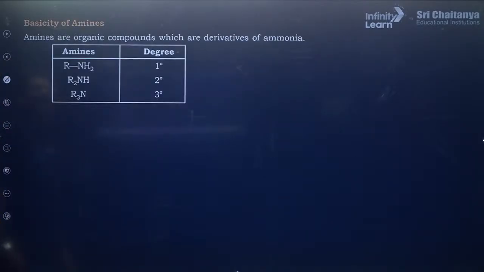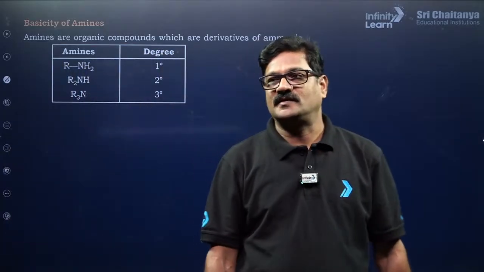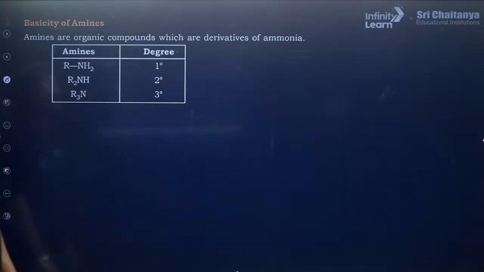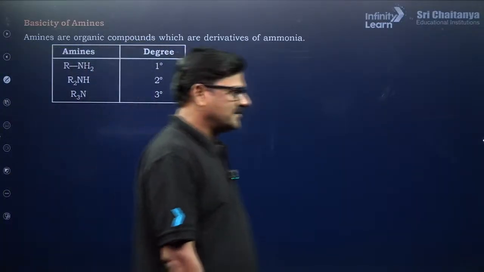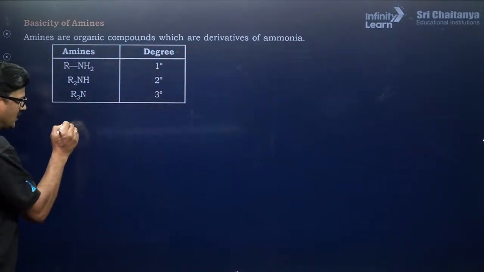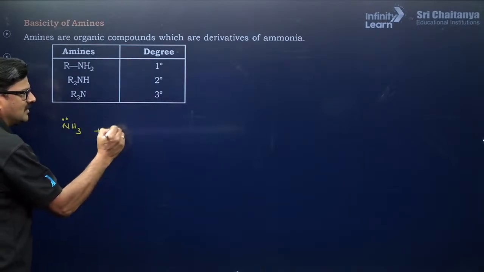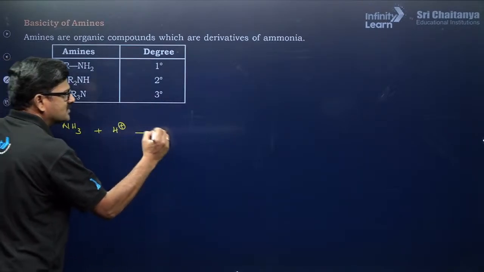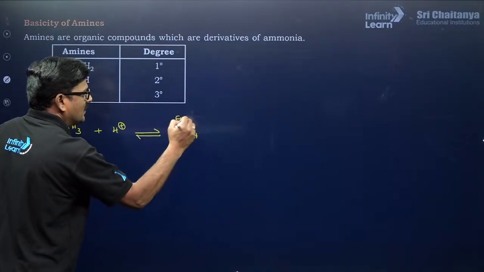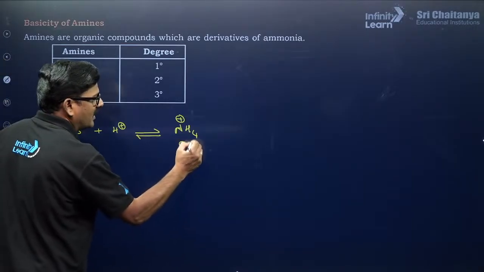Wonderful. Now so far we have seen the acidic strength and we are going to see the basic strength. Now we can see amines are the organic compounds which are the derivatives of ammonia. So amines, when you see, they are the derivatives of ammonia. NH3 is a lone pair donor, and it takes H plus to give rise to NH4 plus. So it is going to be a base and it is going to be a conjugate acid.